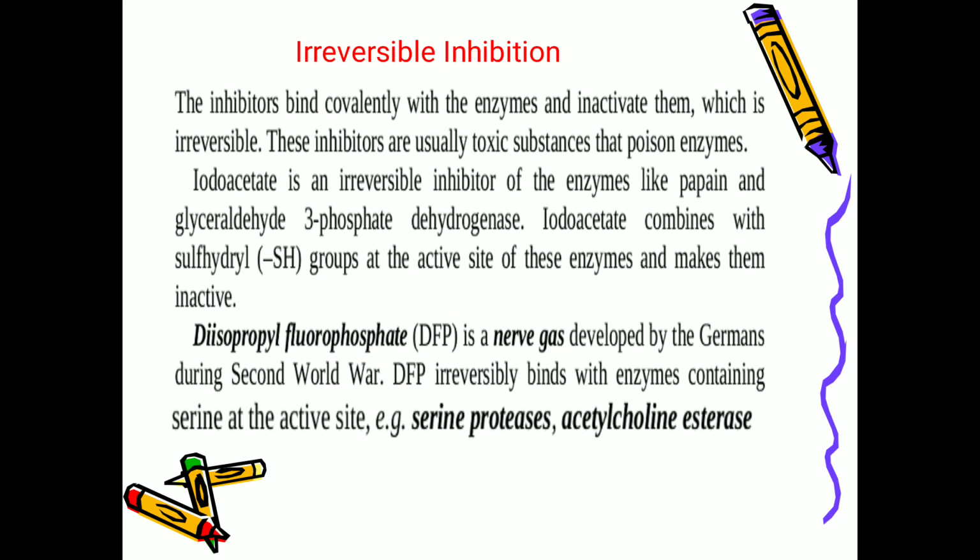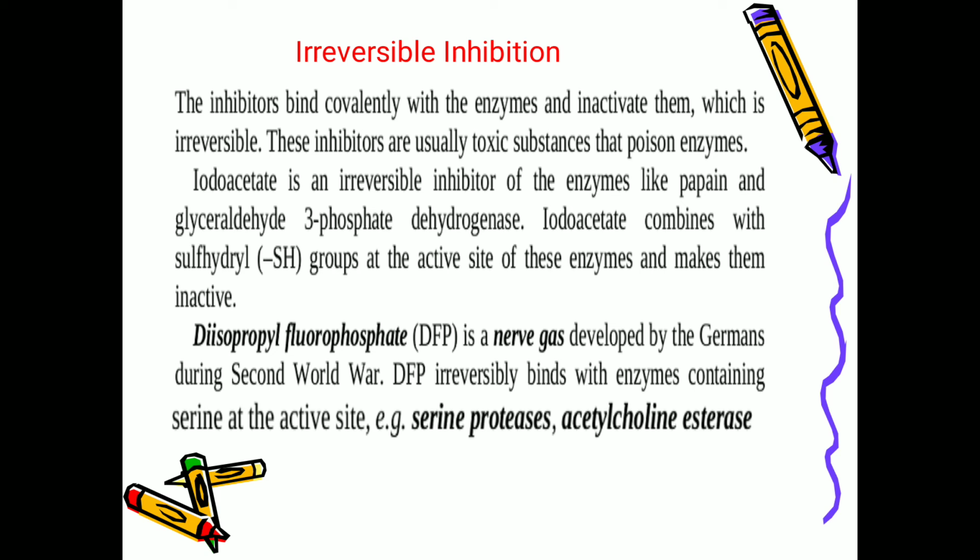Next concept is irreversible inhibition. The inhibitors bind covalently with the enzymes and inactivate them, which is irreversible. These inhibitors are usually toxic substances that poison enzymes. Examples are that iodoacetate is an irreversible inhibitor of enzymes like papain and glyceraldehyde 3-phosphate dehydrogenase. This iodoacetate combines with the sulfhydryl, that is SH group, at the active site of papain and glyceraldehyde 3-phosphate dehydrogenase